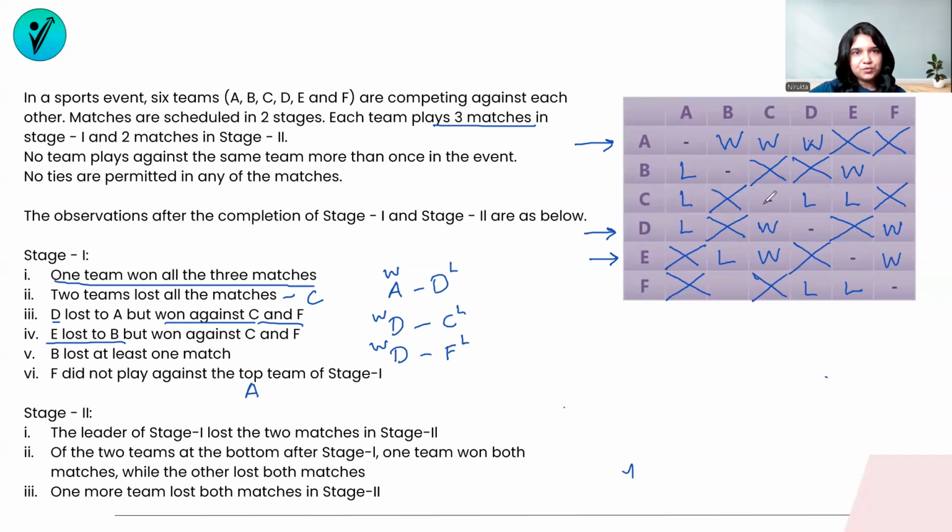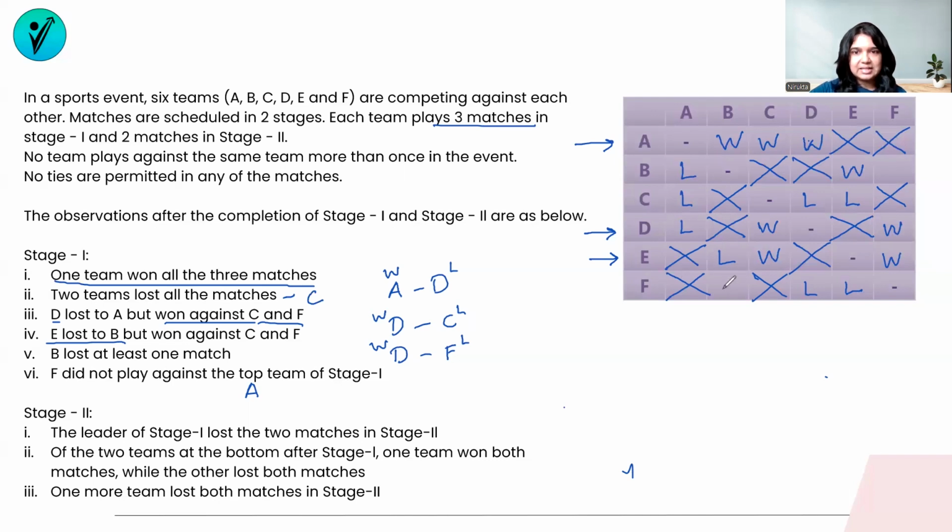So C is one of those teams that has lost all the matches. And is there any other team that you can give who has lost all the matches? D is not that team. E is also not that team. Then we are only left with F. F is the second team who has lost all the matches.